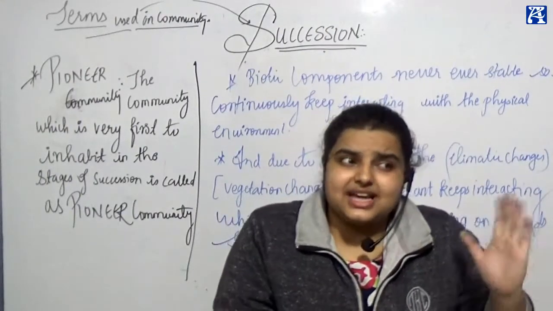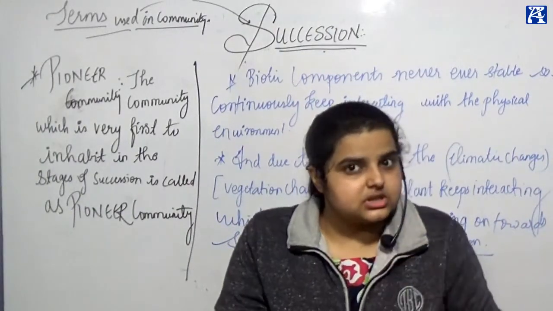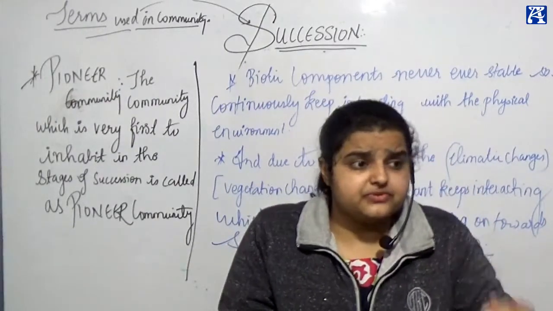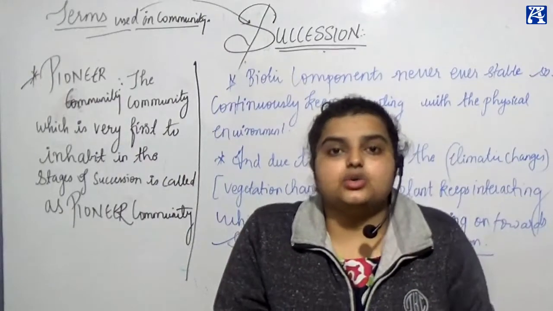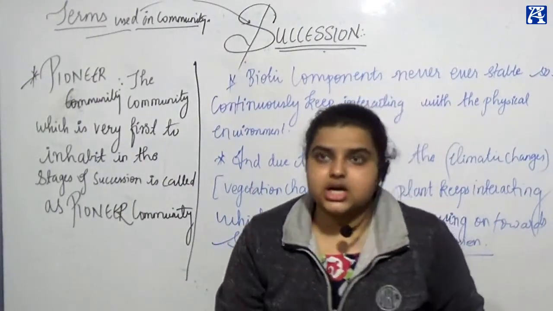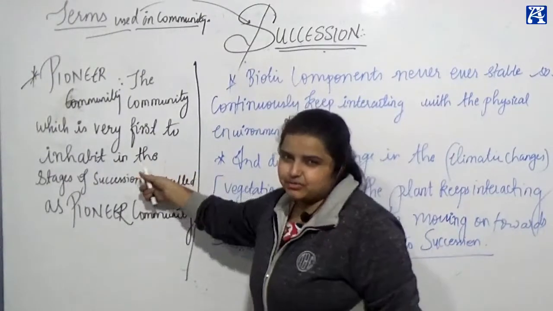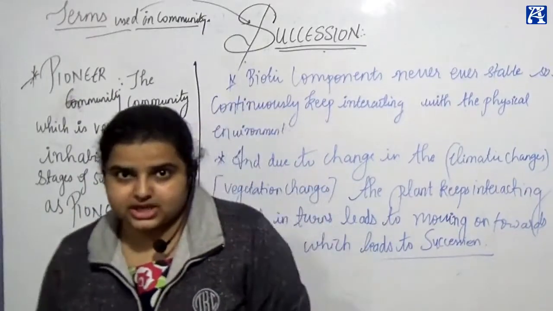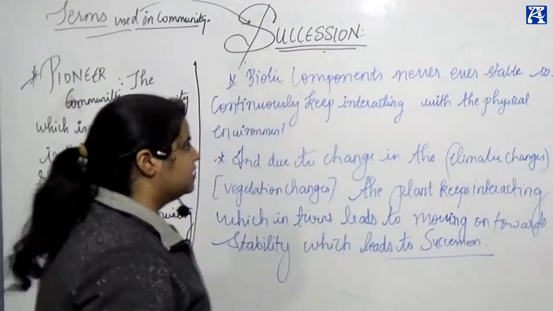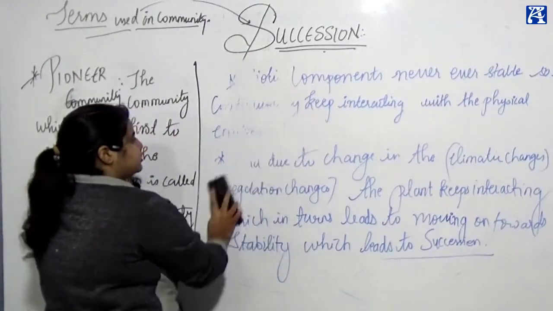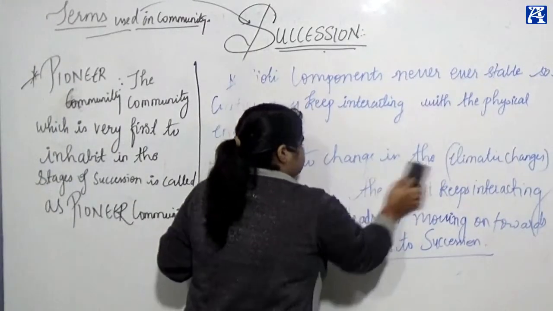Pioneer community is that community which appears first to get into the stage of succession, and that species is called the pioneer community, or you can say species. Next comes climax. The climax of a picture you always see, now let's see the climax of succession. The climax of a movie is always remembered by everyone, it is the most stable point. So do you think this will be stable?